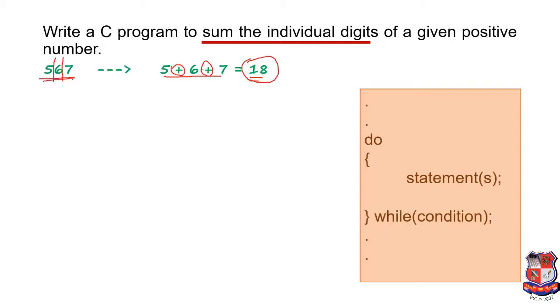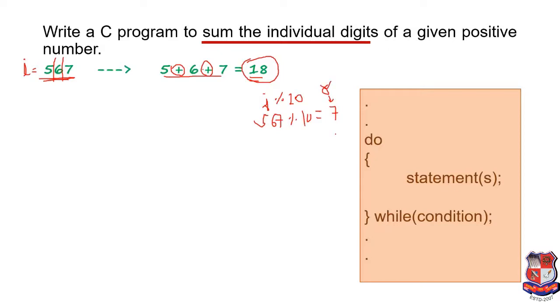In our last lecture we discussed reverse number, and in that reverse number we are separating these digits. How can we do that? So we have to take the reference of modulo by 10. The same concept we are using over here. If I am giving this number to the variable I, then we have to use I modulo 10. Okay, it means 567 modulo 10. So it will give a remainder, and that remainder is nothing but the last digit, that is 7. So I will store this 7 value into R.